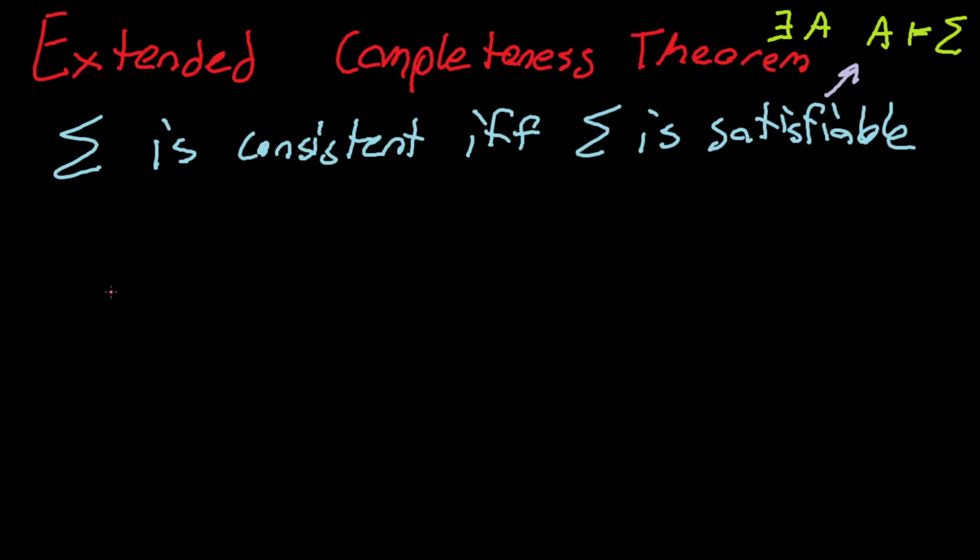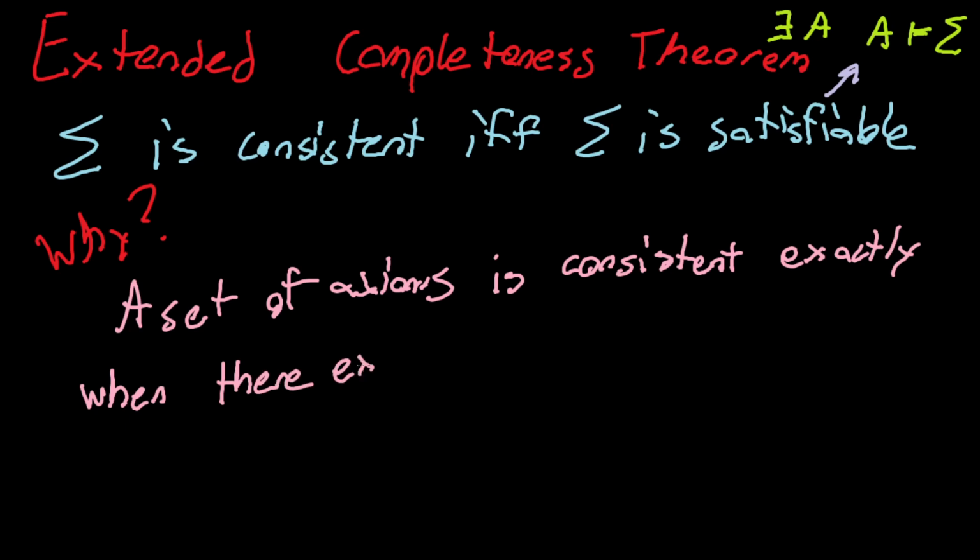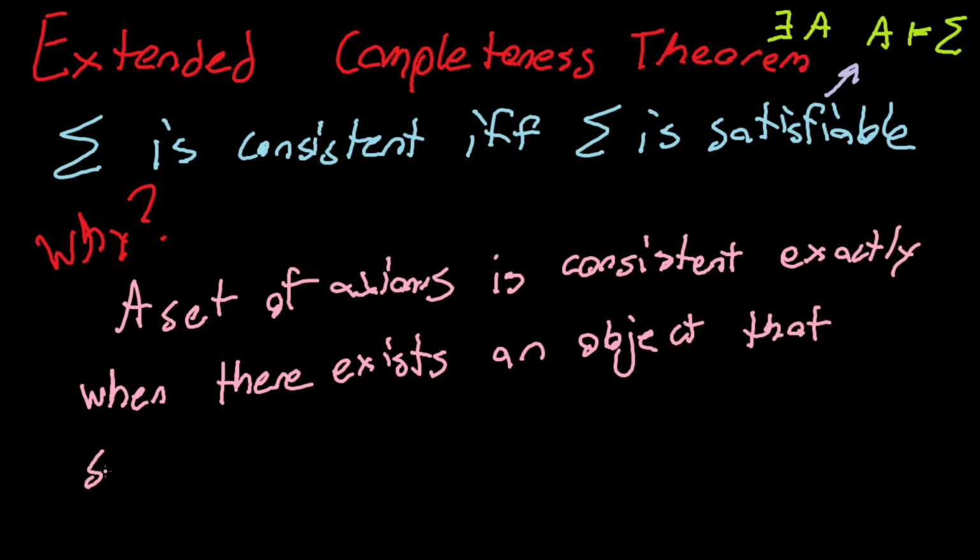So this is extremely important. So why is this very important? What does this tell us, right? So let's rewrite this in a little bit more comprehensible terms. So this says that a set of axioms is consistent exactly when there exists an object that satisfies those axioms.